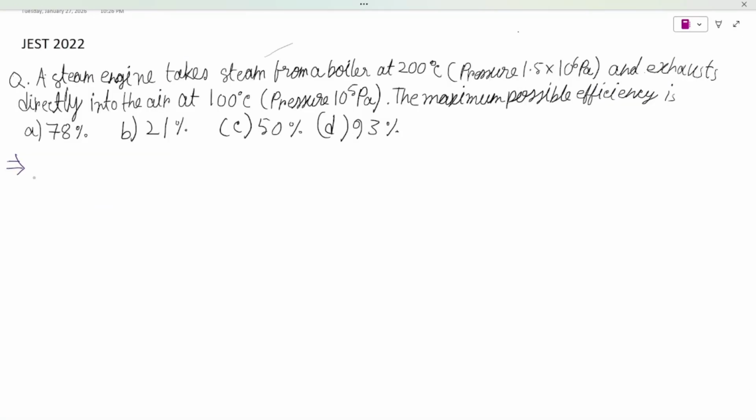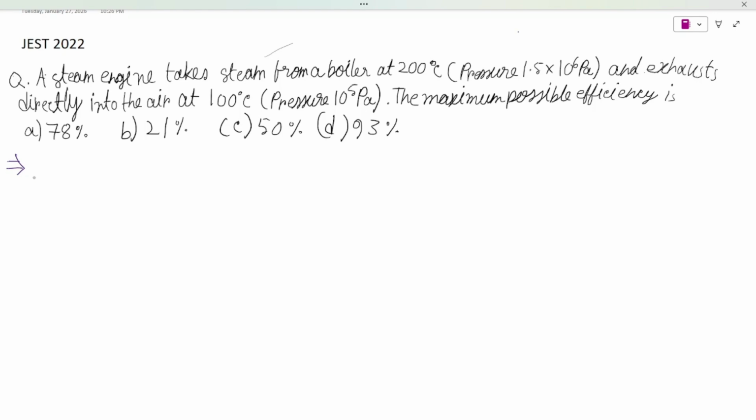This question was asked at JEST 2020. The question is: a steam engine takes steam from a boiler at 200 degrees Celsius. Its pressure is 1.5 into 10 to the power 6 Pascal, and it exhausts directly into the air at 100 degrees Celsius. The pressure is 10 to the power 5 Pascal. The maximum possible efficiency is... Okay, this is the question.